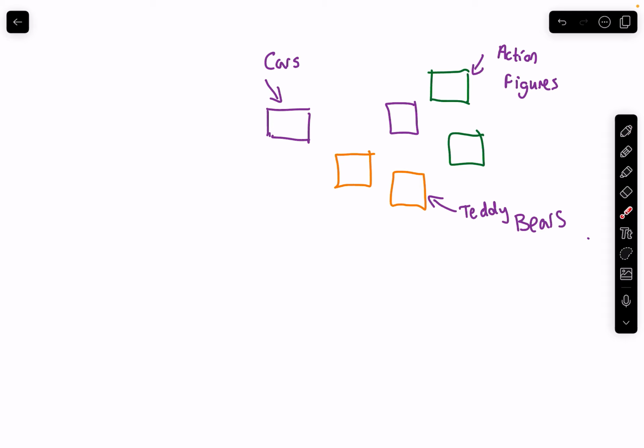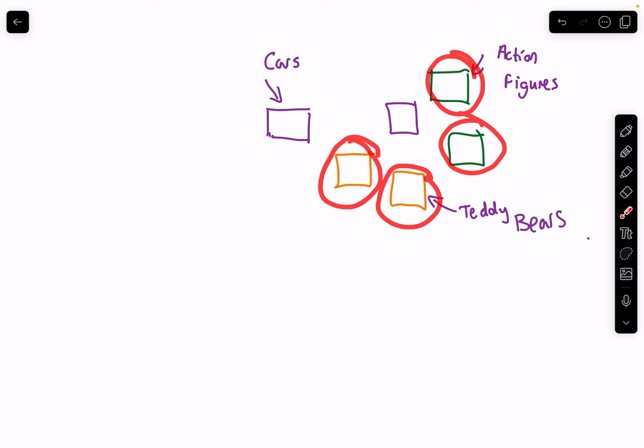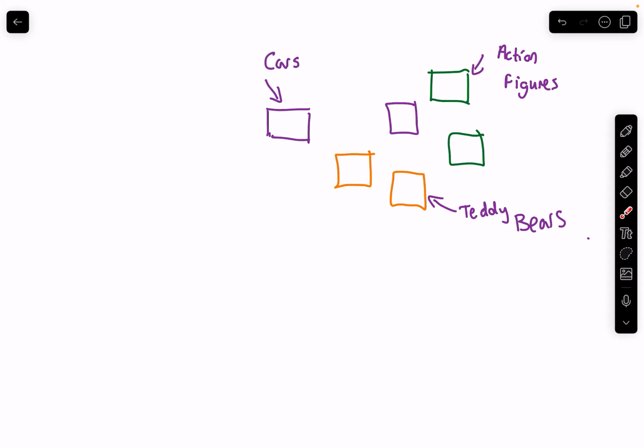Now, if you wanted to play a game relating to cars, what we essentially need is all of the toys that are cars. Imagine we had this racetrack and we wanted to play with it. We need all of our cars. Now, if you wanted more than just the two cars that we have here, we would need to convert, for example, these action figures, or these teddy bears, into cars. Once they become cars, we can now use them in our new game.